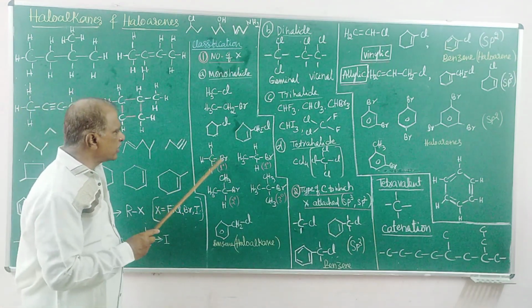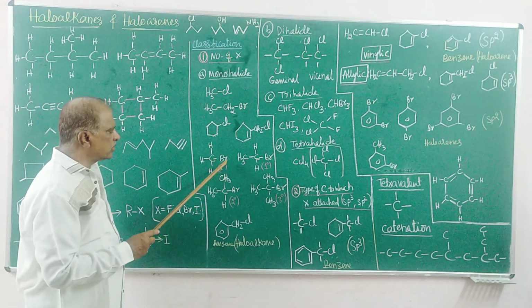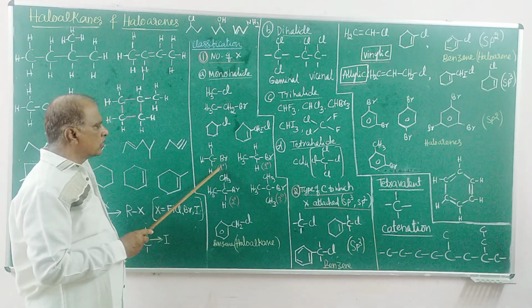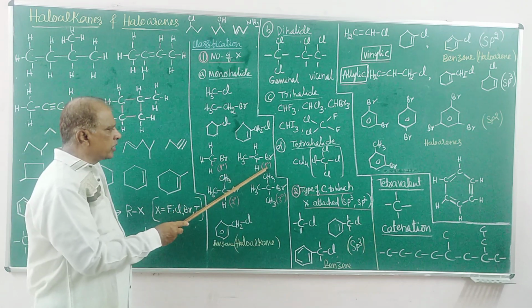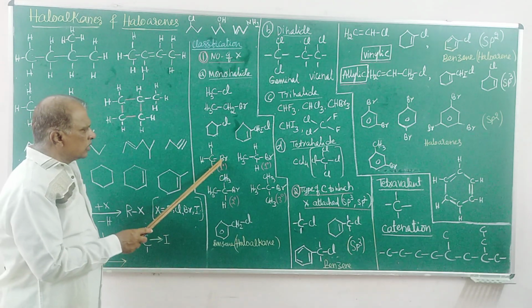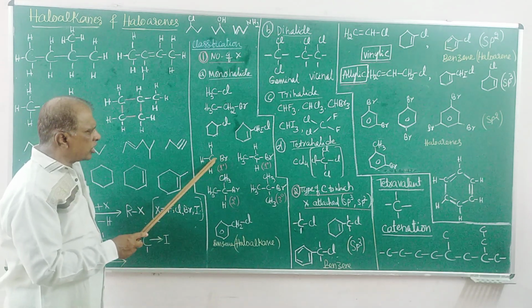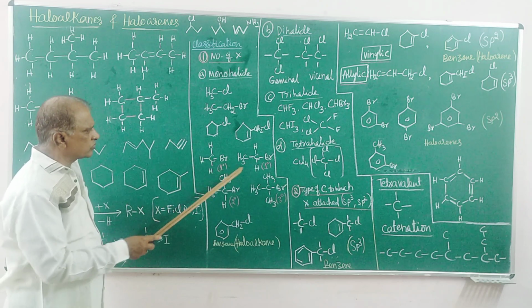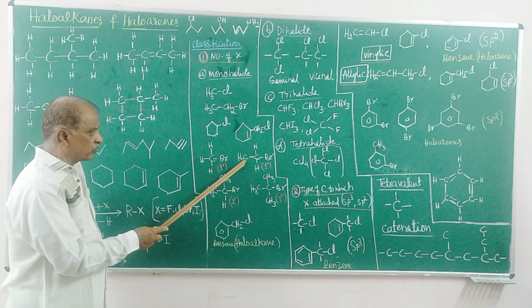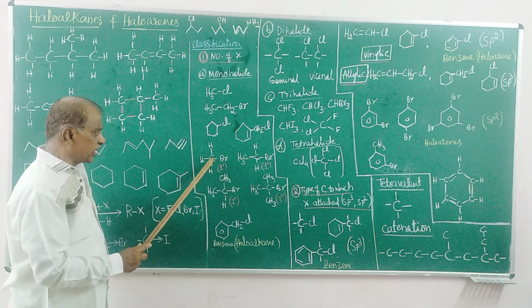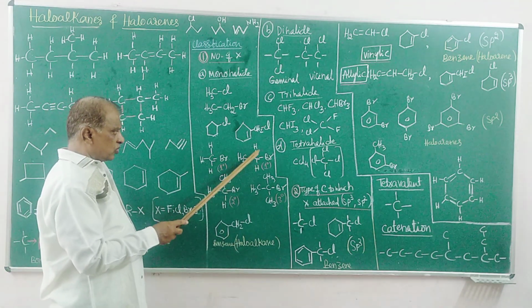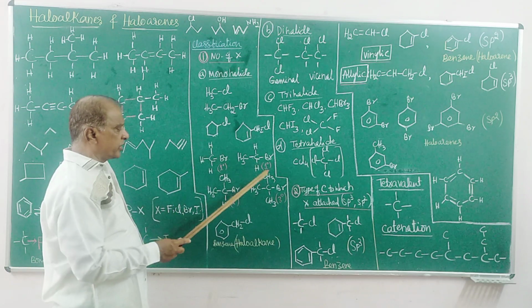But look at the difference. Look at this carbon to which the halogen atom is attached. They are classified into 1 degree, 2 degree, 3 degree. That is, the halogen atom is bonded to a carbon containing three hydrogen atoms. Here, the carbon contains two hydrogen atoms, and the remaining one is bonded to another carbon atom. This carbon is called a primary carbon, 1 degree.